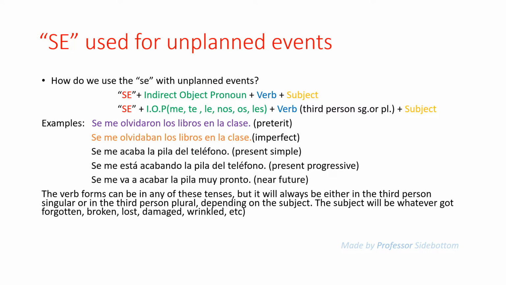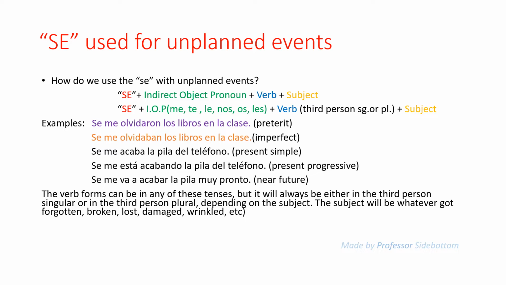Here are some examples in different tenses. Se me olvidaron los libros en la clase. Se me olvidaban los libros en la clase. Cuando era niño o cuando era niña, you can say in the imperfect. Se me acaba la pila del teléfono, present simple. Se me está acabando la pila del teléfono, present progressive. Se me va a acabar la pila muy pronto, or la pila del teléfono muy pronto, which is the near future. Now, the verb forms, as you can see, can be in any of these tenses.